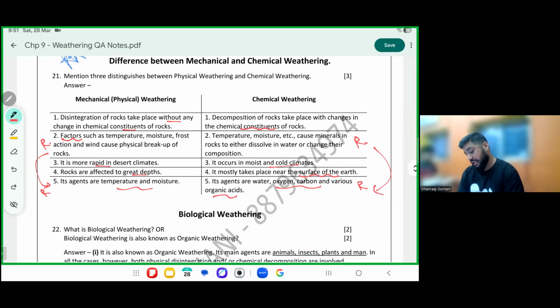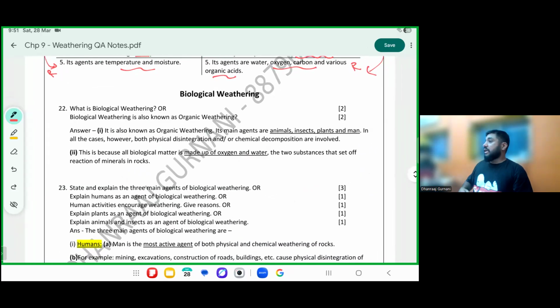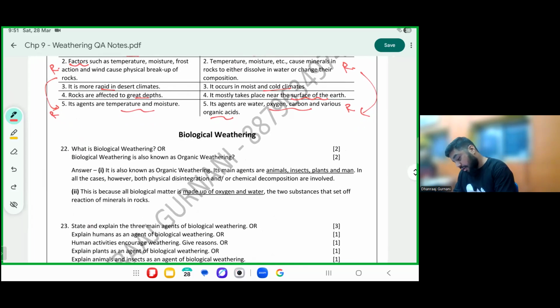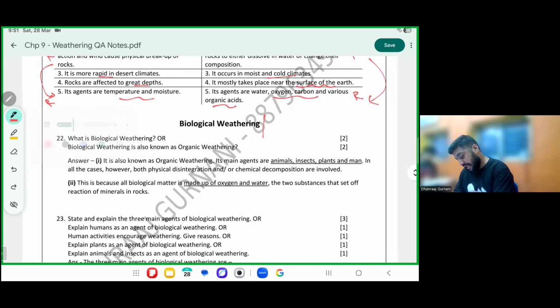The final type of weathering is called biological weathering. Physical was from where? From outside. Chemical is from where? From inside. Biological weathering, also called, put it in brackets or make a slash, organic. Organic means by organisms. That is by, please mark, animals, insects, plants, humans, and so on. However, they can further be classified into physical or chemical.